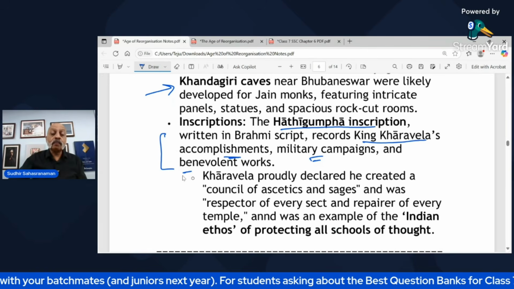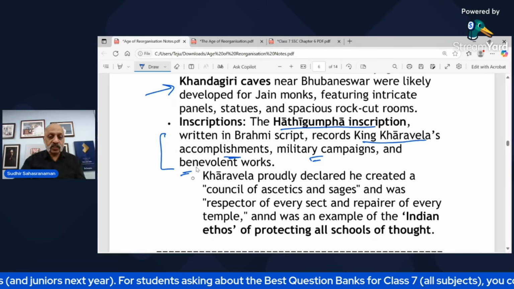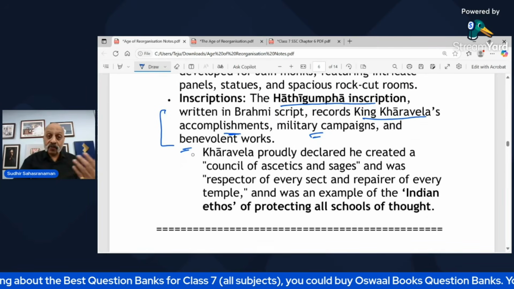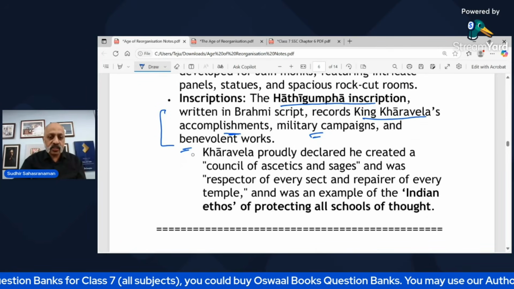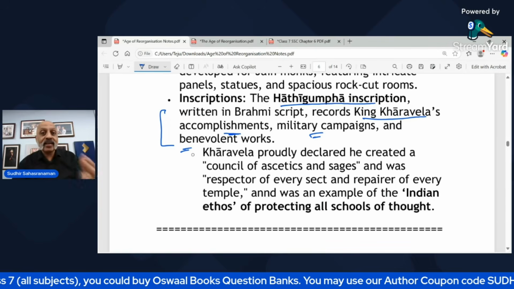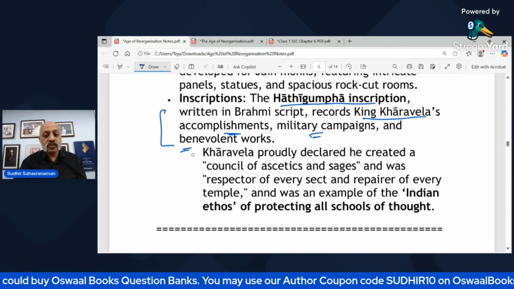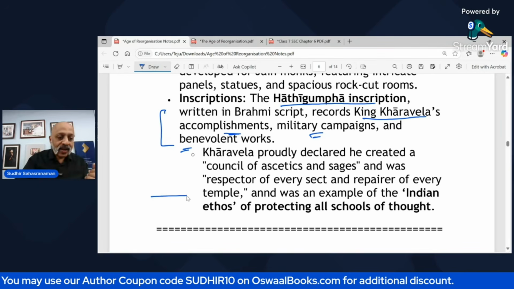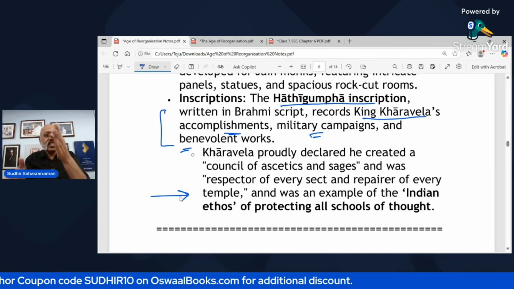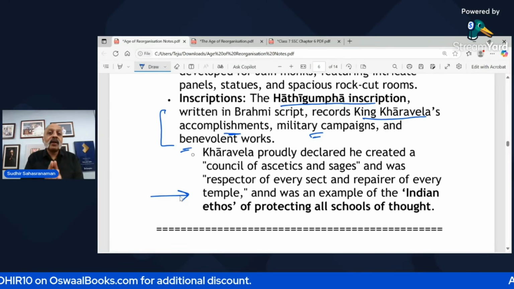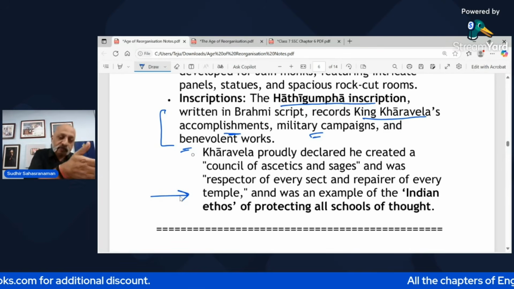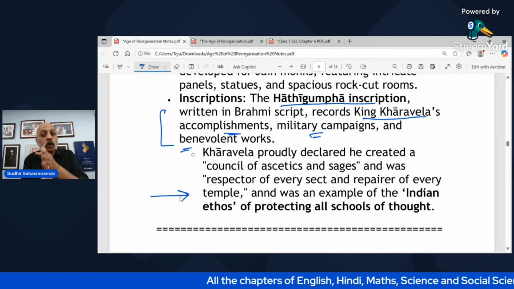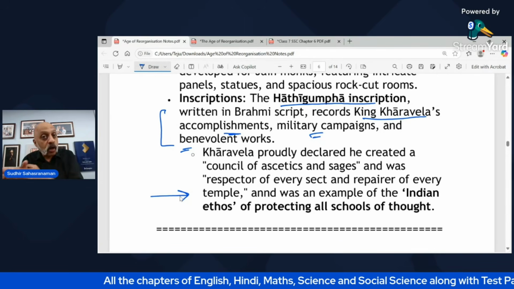Military campaign. They celebrated Kharavela as a king of the Chedi dynasty. Kharavela proudly declared that he created a council of ascetics, meaning sadhus and sages, and that he respected every sect and repaired every temple. He was an example of the Indian ethos of protecting all schools of thought, which meant that he did not discriminate between one religion and another. Even though he followed Jainism, he also respected people who followed Hinduism or Buddhism.